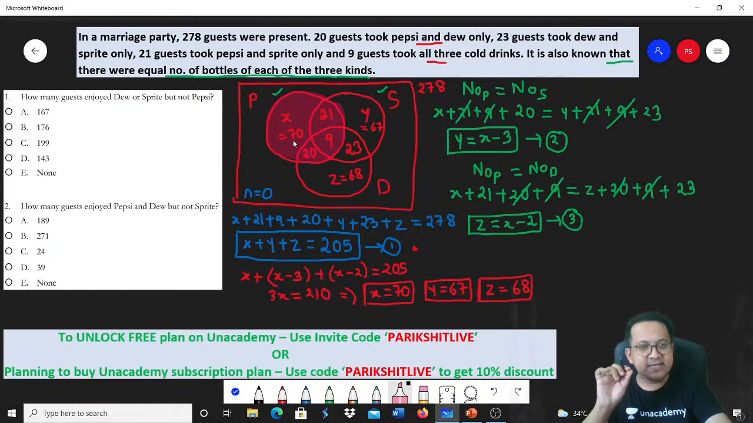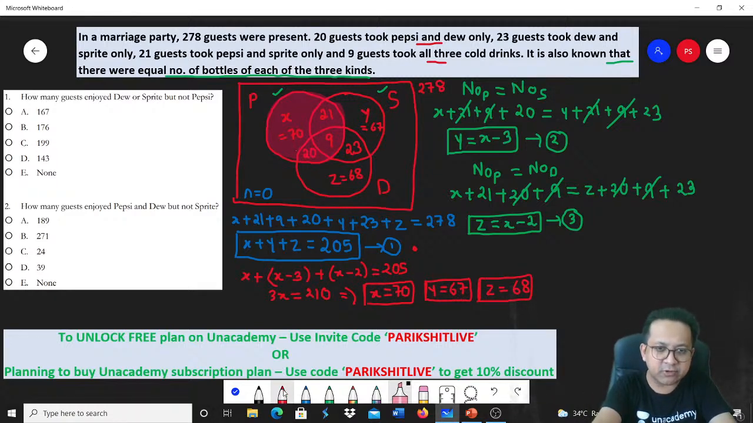They are not saying Dew and Sprite, they are saying or. So can I say if I exclude the colored portion, all the remaining part I have to take? Will you agree with me? Exclude the colored part, all the remaining three numbers you have to take. The remaining three numbers are 67 plus 23 plus 68.